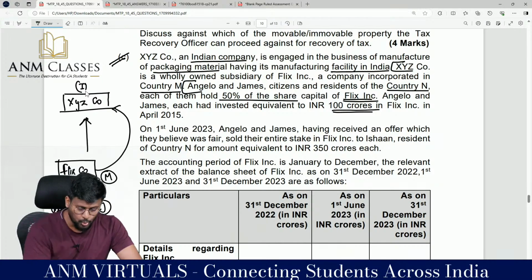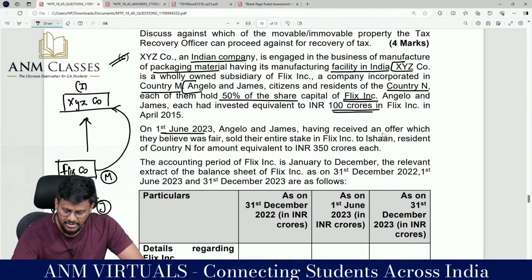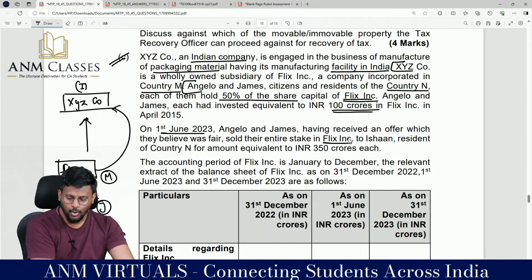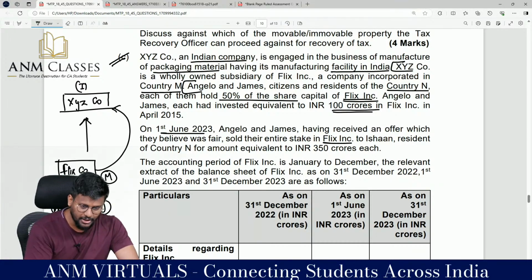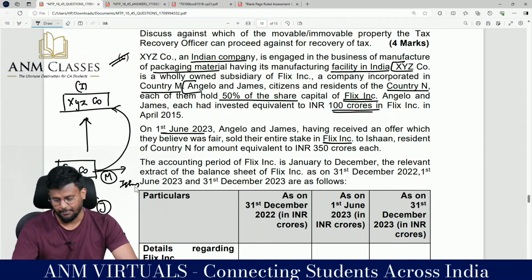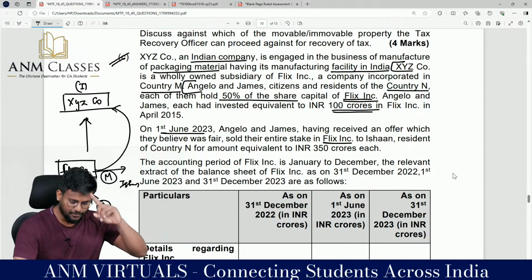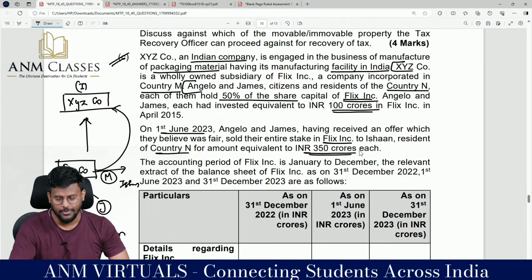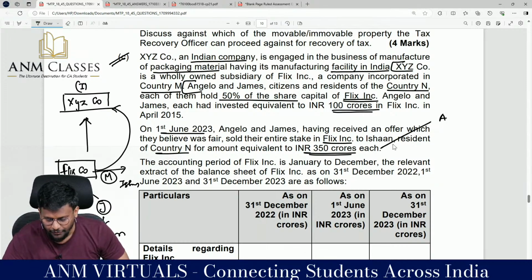On 1st June 2023, during our previous year, Angelo and James received an offer which they believed was fair, and sold their entire stake in Flix Incorporation to Ishan Kishan, a resident of country N, for an amount equivalent to 350 crores each. So Angelo got 350 crores and James got 350 crores.